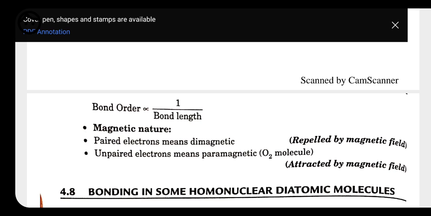Third, it also tells us the magnetic nature. Magnetic nature means whether they are attracted towards the magnet or not. If any of the orbitals has a paired electron, it means it is diamagnetic, not attracted towards the magnetic field. But if any of the orbitals has an unpaired electron, it means they are attracted, and they are called paramagnetic in nature.